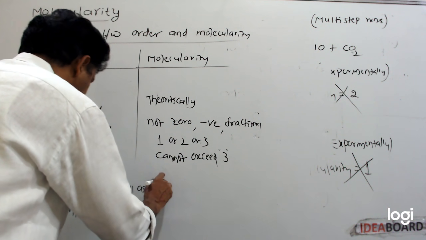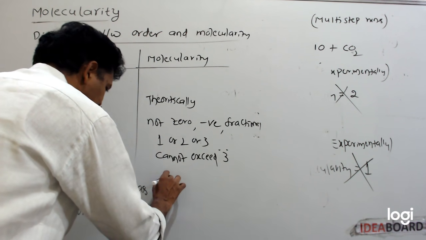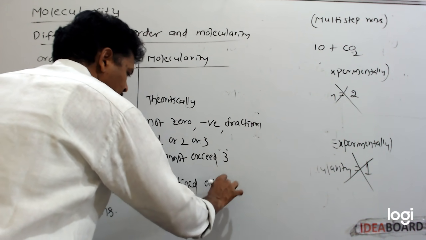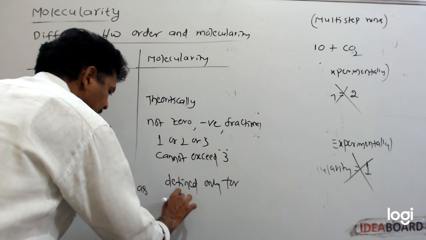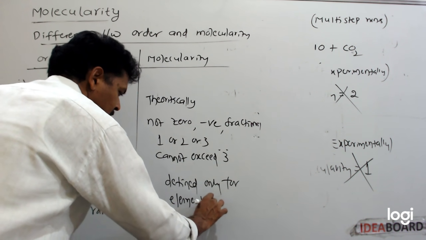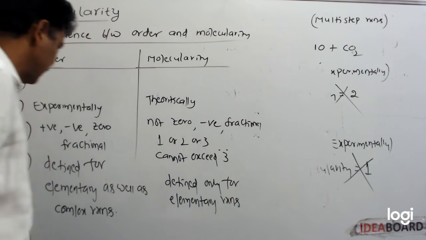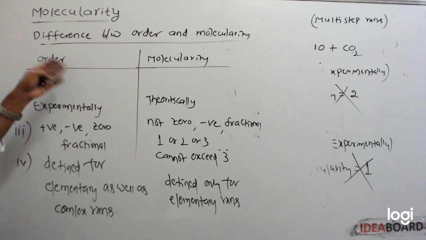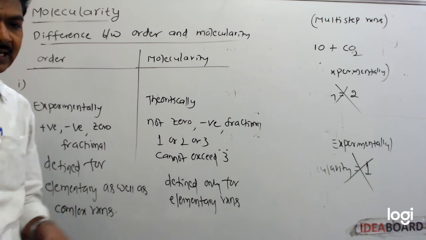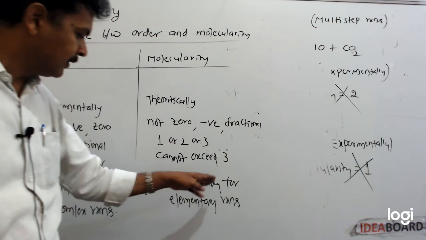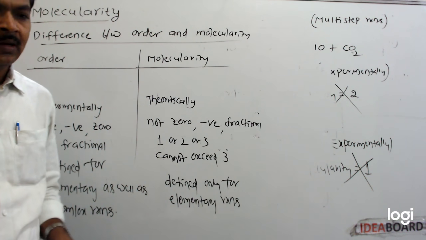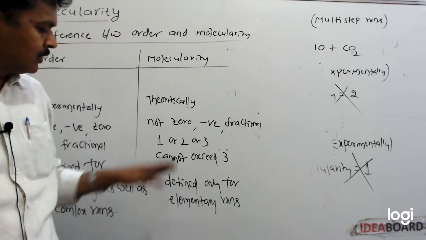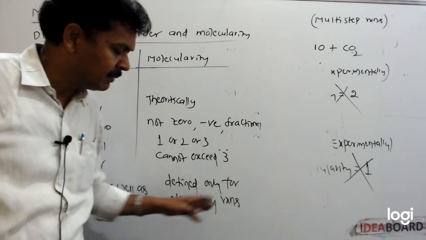But molecularity is defined only for elementary reactions. For complex reactions, directly we cannot tell the molecularity. So it is defined only for elementary reactions.